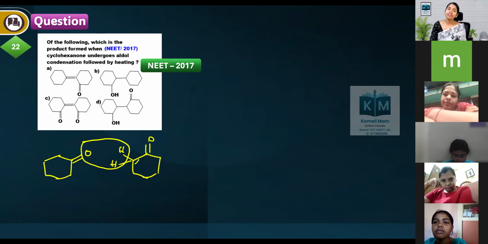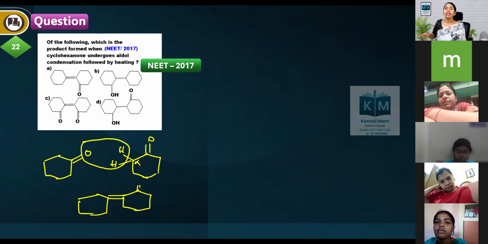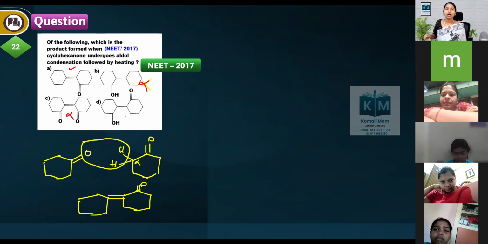Which hydrogens? Alpha hydrogens. From one cyclohexanone you remove oxygen, from the other cyclohexanone you remove hydrogens, and then we will be getting an alkene between both. Option B is not correct. Option C is also not correct. Option D is also not correct. So which is the correct option here?